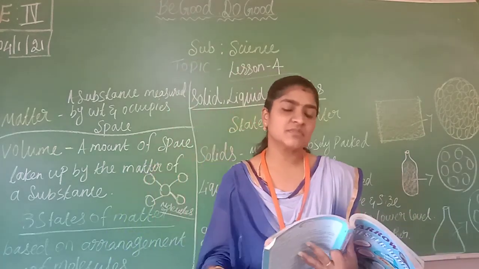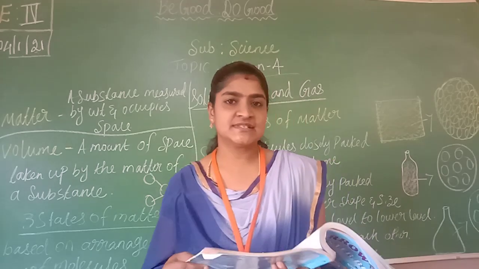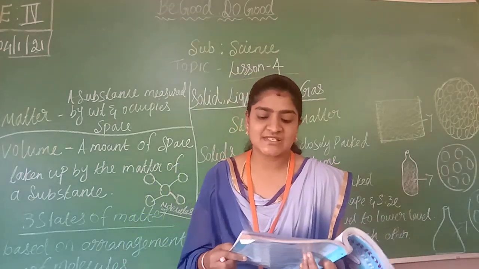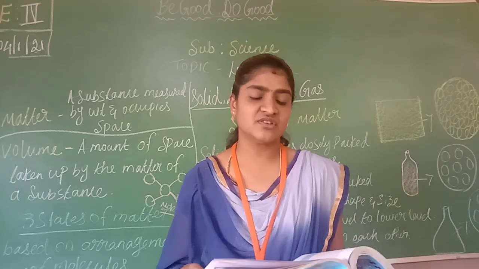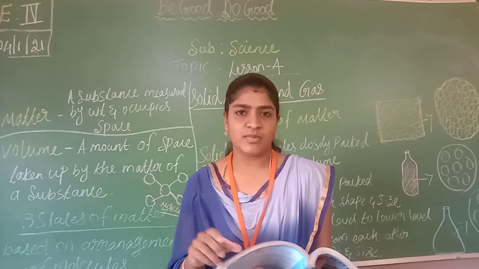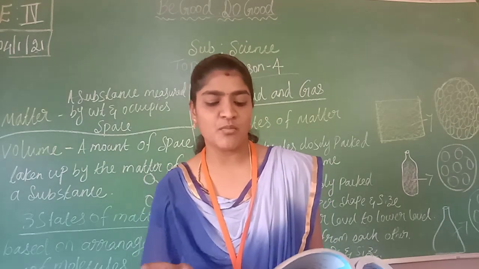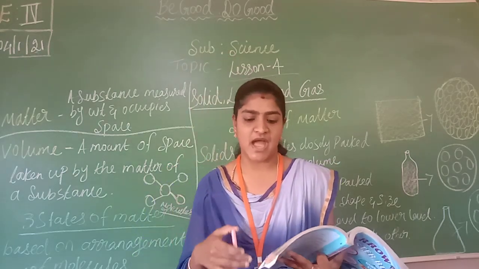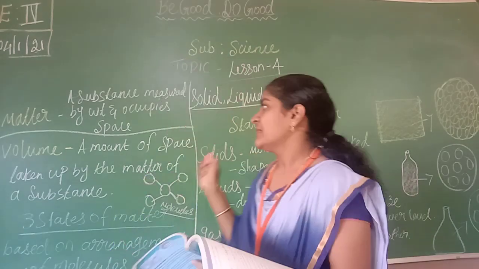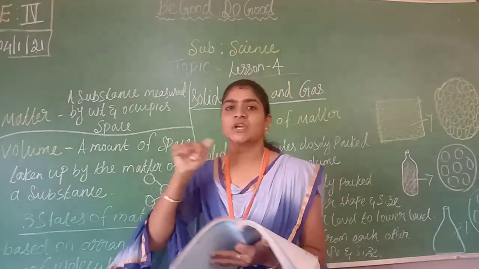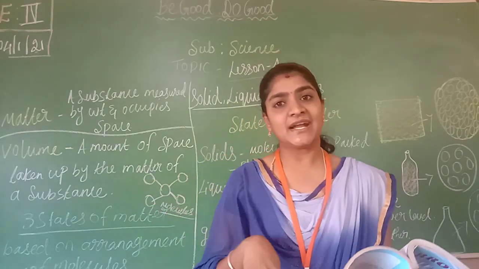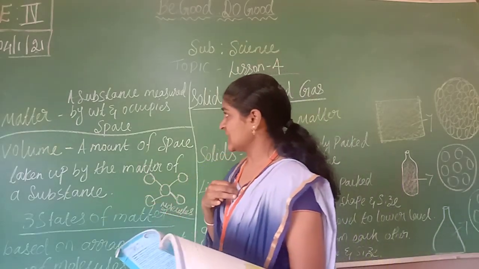So what is meant by matter? All substances contain matter. The amount of matter in a substance is measured by its weight. Matter also occupies some space. The amount of space taken by the matter of a substance is known as volume. Matter is nothing but whatever is around us, and the common name we give is matter.